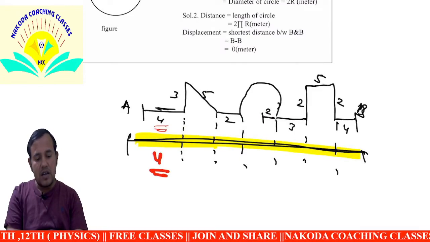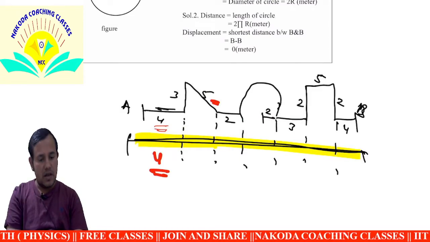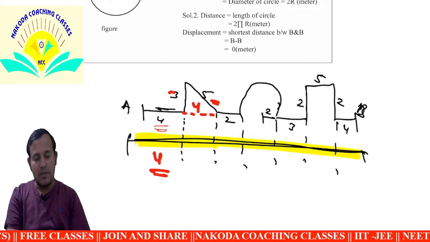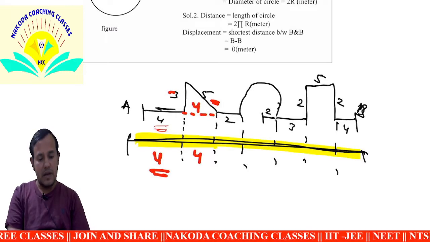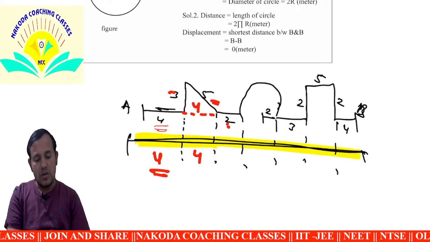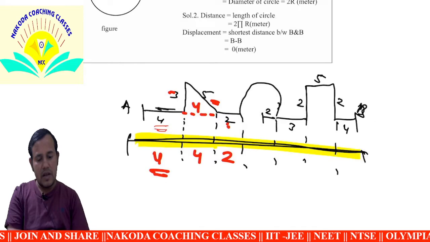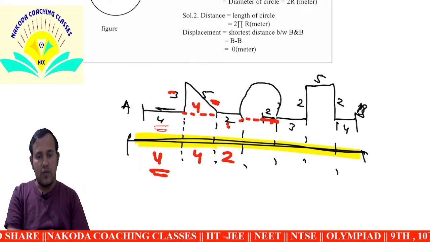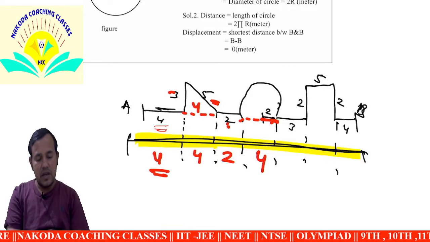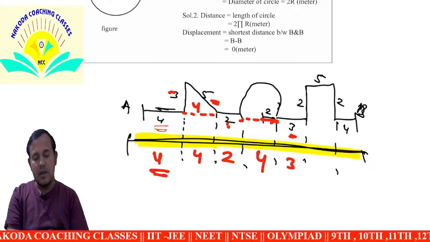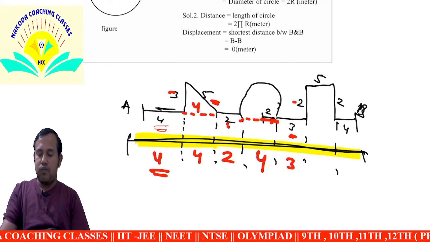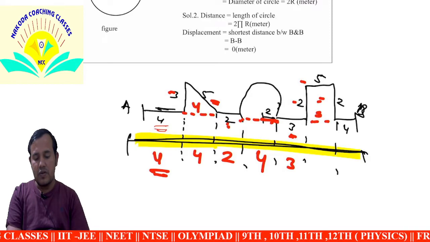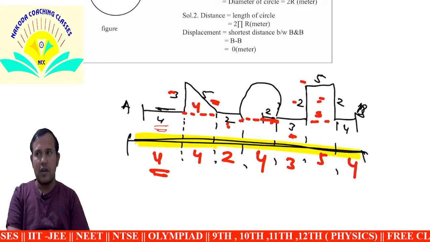By the right angle triangle with sides 5 and 3, the other is 4. This is 2, and the radius of the half circle is 2, so the diameter is 4. So 3, 2, 5, 2, and here 4.